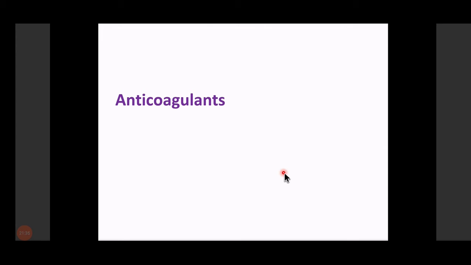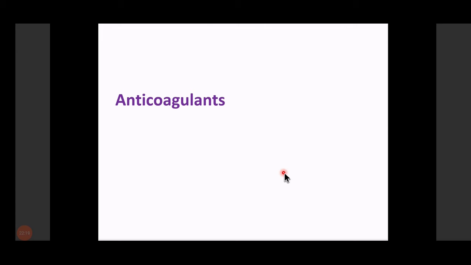And just giving you the revision part, whenever there is a blood vessel injury, the very first step against that injury is the vascular spasm, and this vascular spasm is followed by the platelet aggregation. This platelet aggregation leads to the secretion of various products, including ADP and thromboxane A2. These two products make the platelet further more sticky by exposing the GP IIb/IIIa receptor. Initially, this platelet plug is temporary, but later on, fibrin deposits over it and makes the platelet plug permanent.